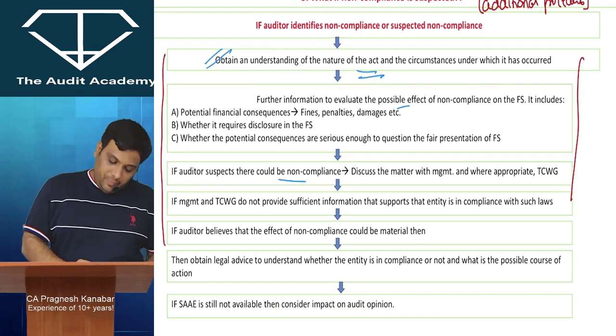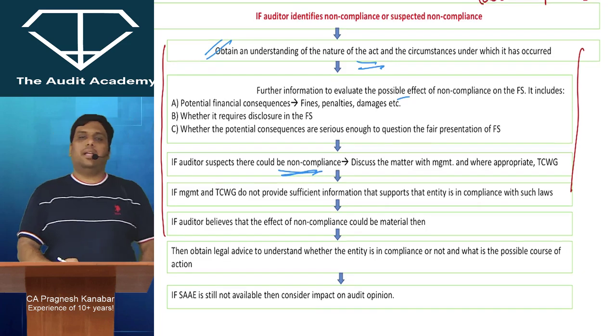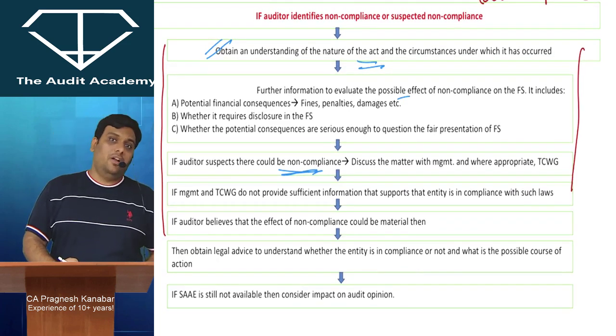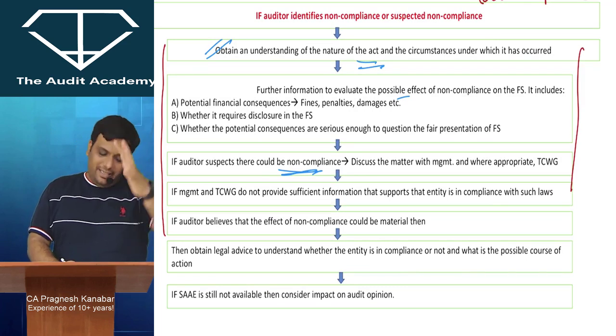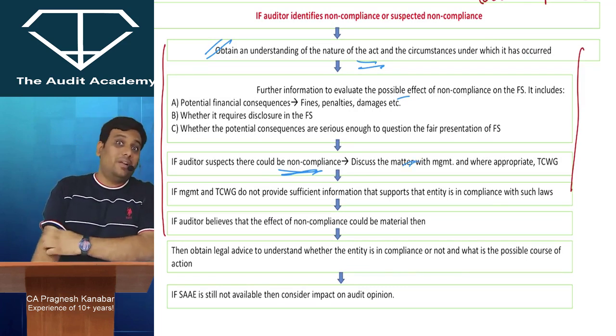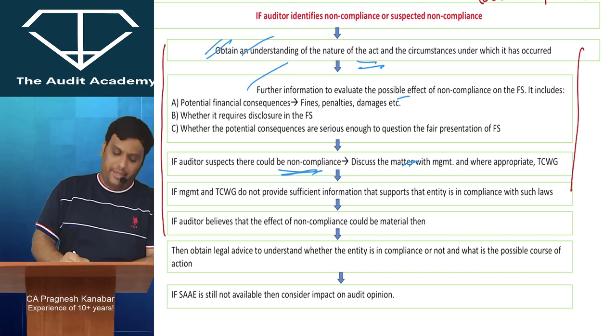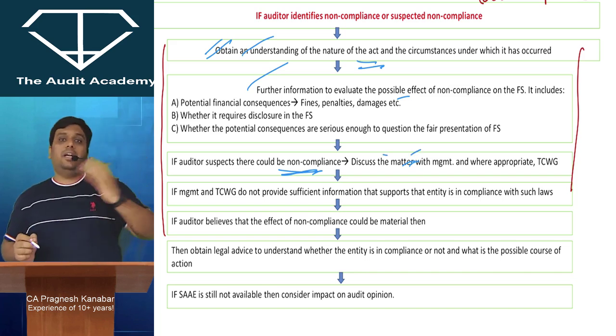If the auditor suspects that there could be non-compliance, then discuss the matter with management, and where appropriate, those charged with governance. I think that the discuss-the-matter point you can write easily, but don't write it as the first point. These are the first 2 points, and then this is the third point. Don't straight away come to easy points.